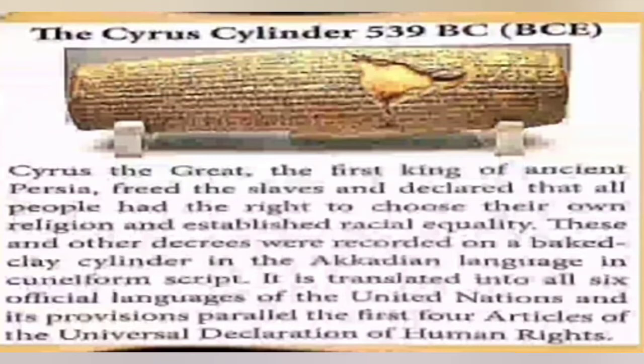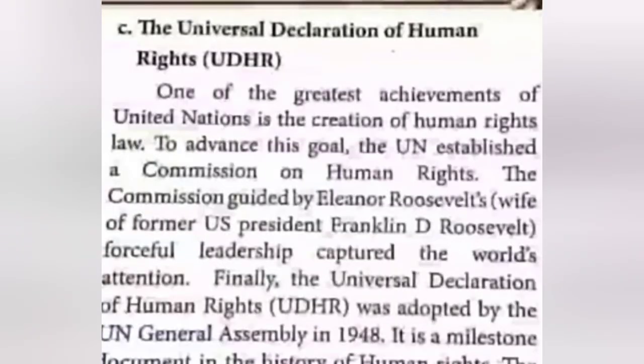Cyrus the Great, the first king of ancient Persia, freed the slaves and declared that all people had the right to choose their own religion and established racial equality. It is translated into all 6 official languages of the United Nations and the provisions parallel the first 4 articles of the Universal Declaration of Human Rights.